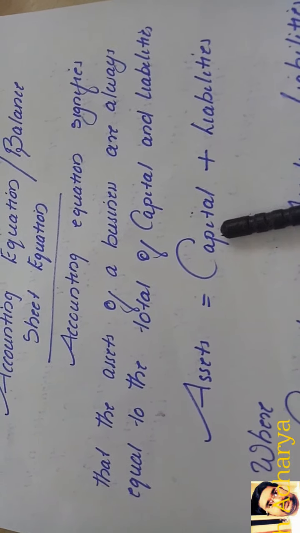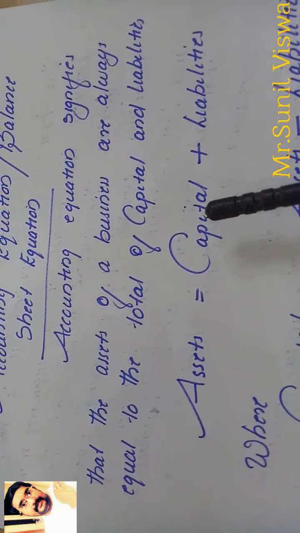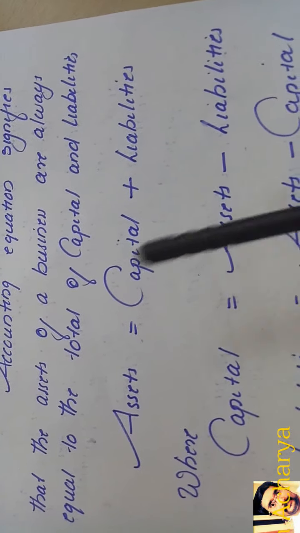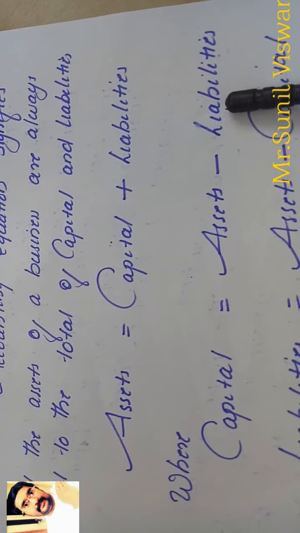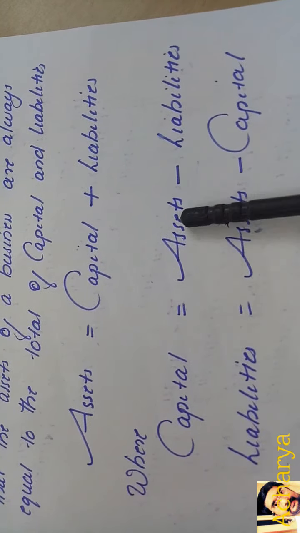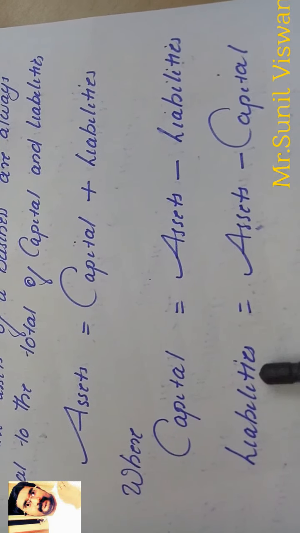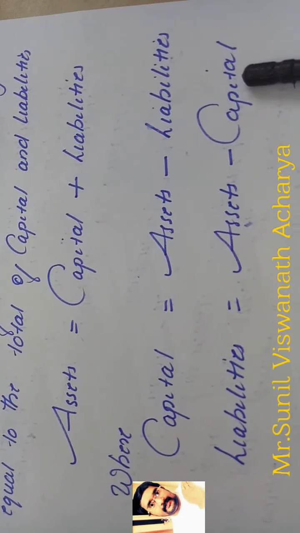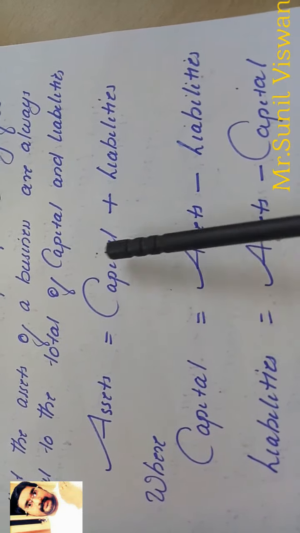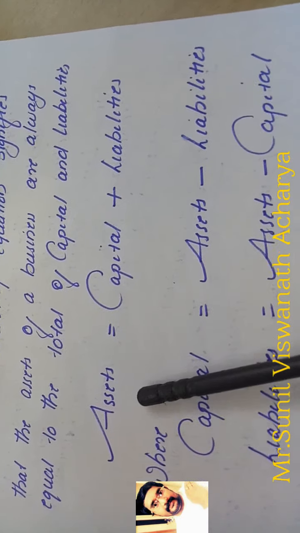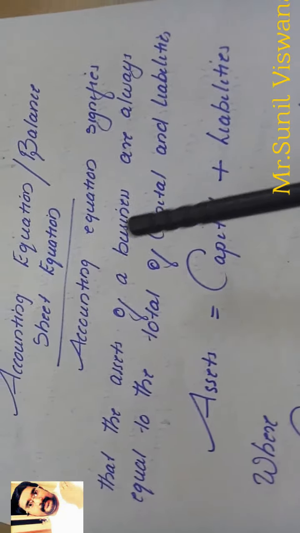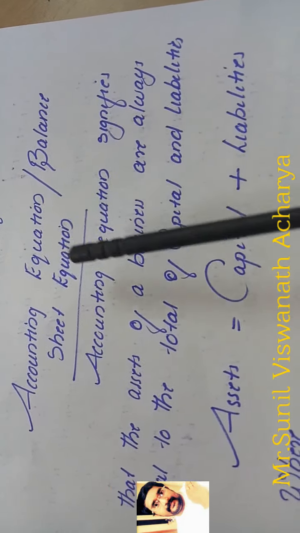Capital is one of the liabilities of the business, an internal liability. From this equation we get capital equals asset minus liability. From this balance sheet equation we derive two more equations: capital equals asset minus liability, and liability equals asset minus capital. The accounting equation is asset equals capital plus liability, meaning total asset equals total liability. This equation is called the accounting equation or balance sheet equation.